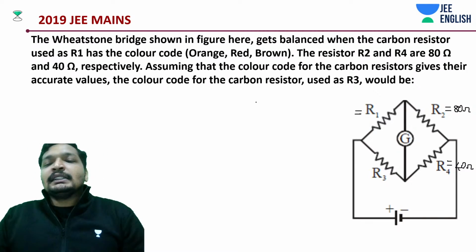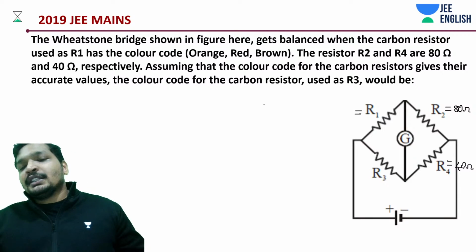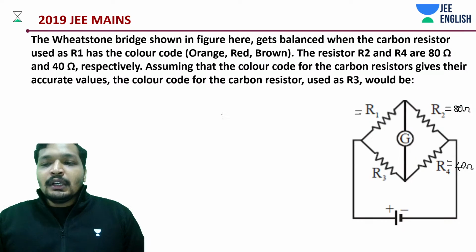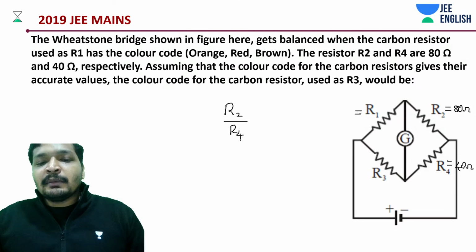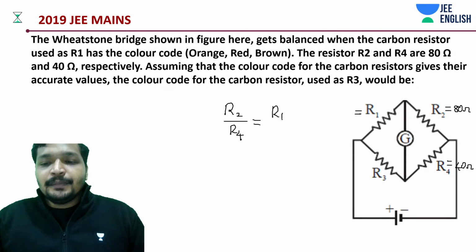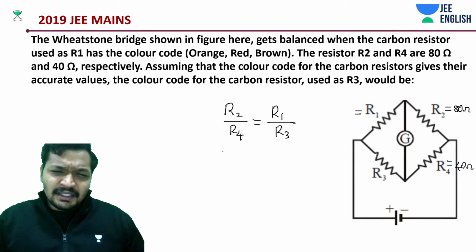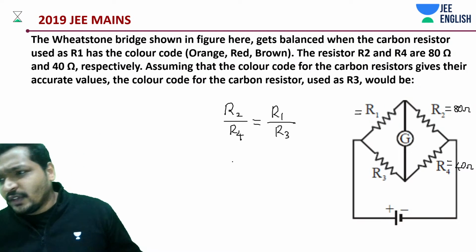If you have attended my sessions, I typically go by R1 by R2 is equal to R3 by R4. But this is also correct, R2 by R4. Whichever way you like to remember it, that is a little bit more logical, and that's the reason I go by this. But even this, you can get from that. If you have any confusion in your exam, you can go the other way around.